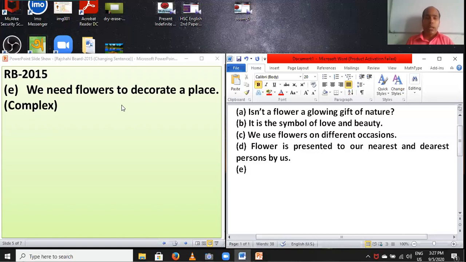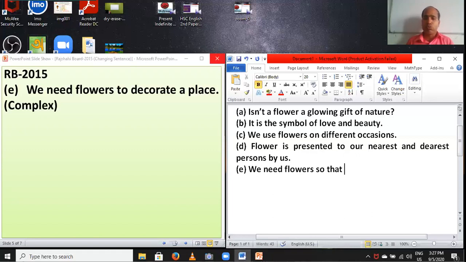So if you find to plus V1 while changing into complex, you have to use so that plus subject plus can/might plus V1 plus extension. Students, firstly you have to write we need flowers, so that.